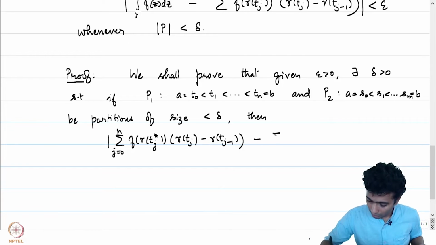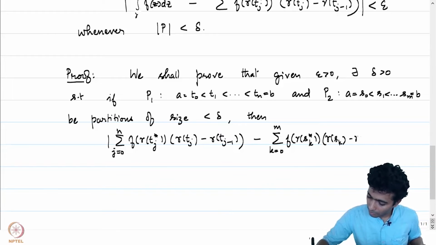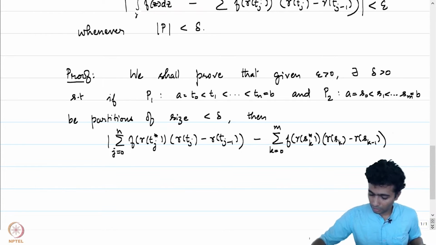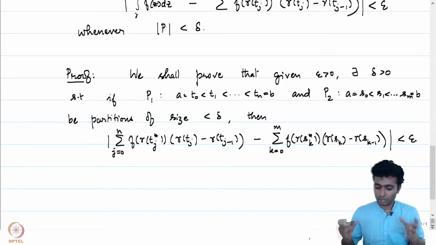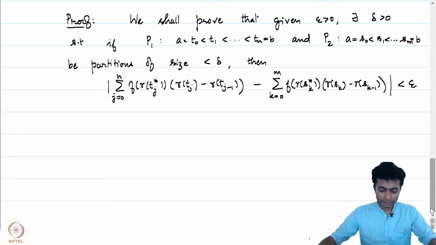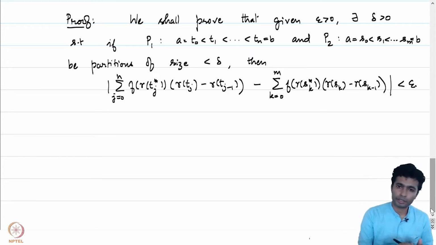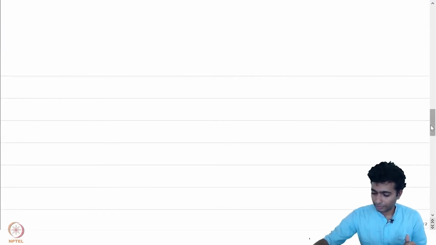is not very different from the sum over k equal to 0 to m of f of gamma of sk star times gamma of sk minus gamma of sk minus 1. This difference is less than epsilon. So we are showing a Cauchy property for the set of Riemann sums, and I leave it to you to sit down and check that this property ensures that there is a limit, and that limit is called the integral of f over gamma. Let's get to proving this particular statement.